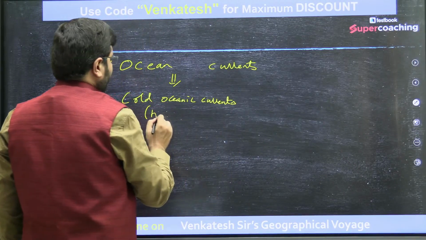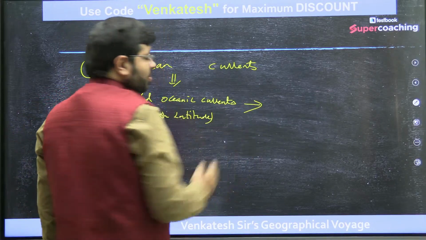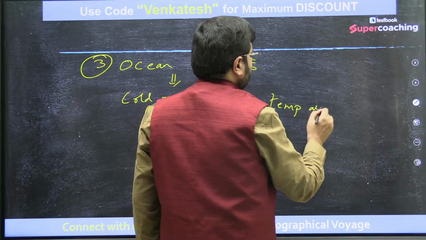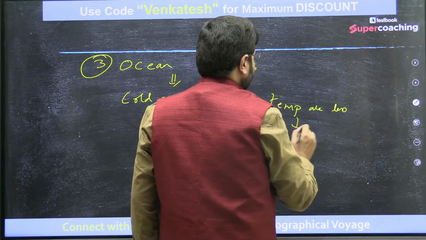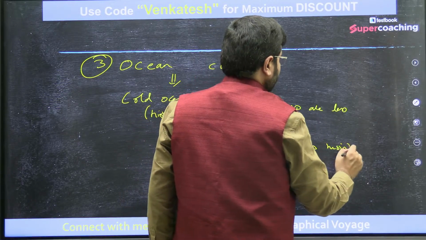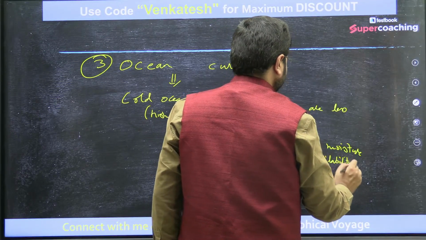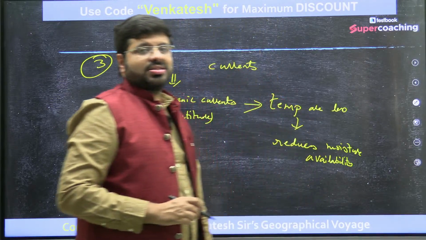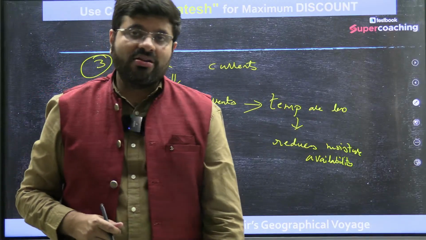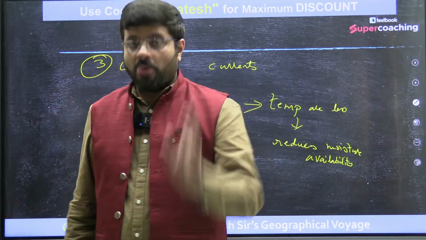They are coming from high latitude. So whenever the water is coming from high latitude, temperatures are less. As temperature is less, it reduces moisture availability. If the temperatures are less and moisture availability is reduced, the water would be lesser, then definitely you will not find much moisture. See here, the cold oceanic current is making sure that there is no moisture.